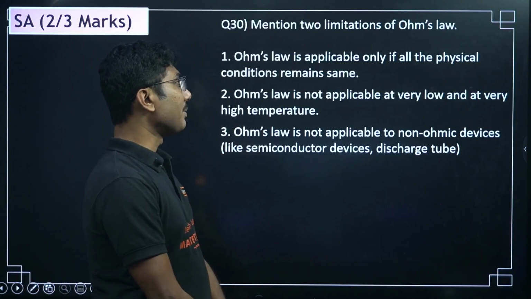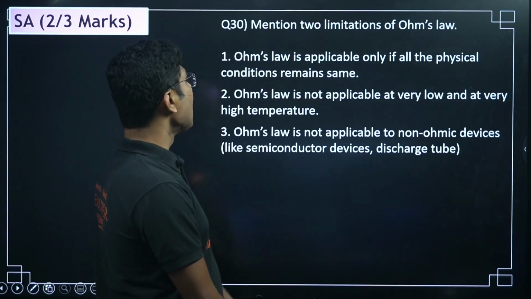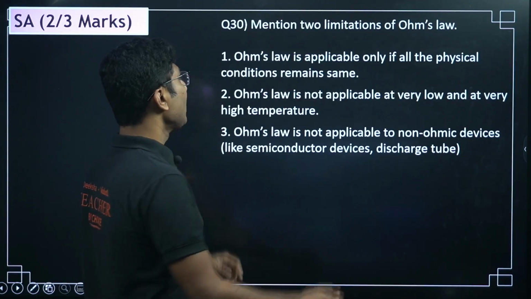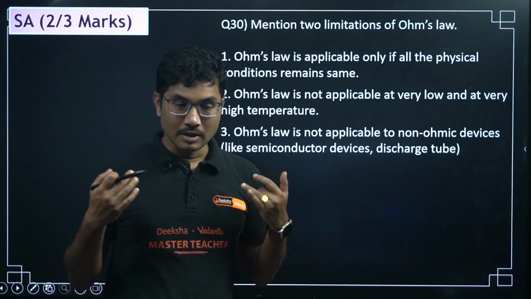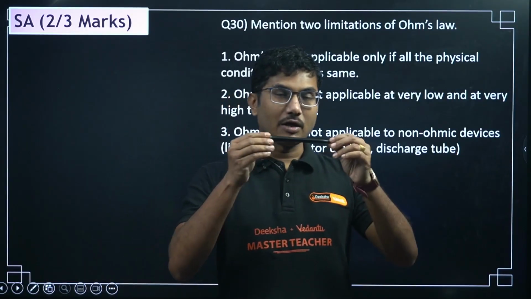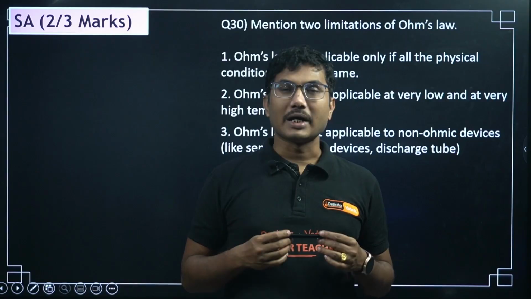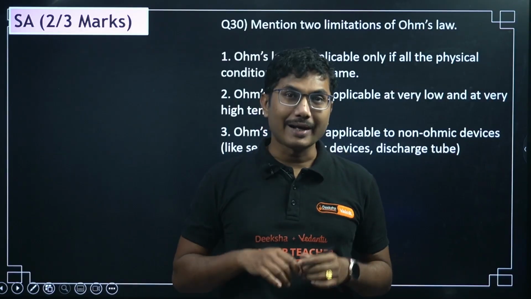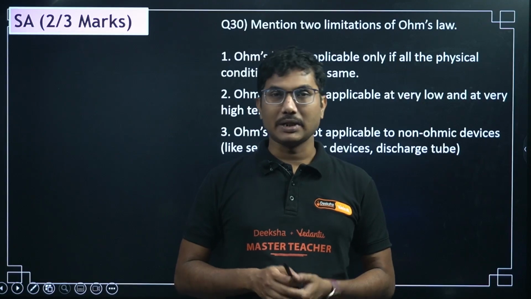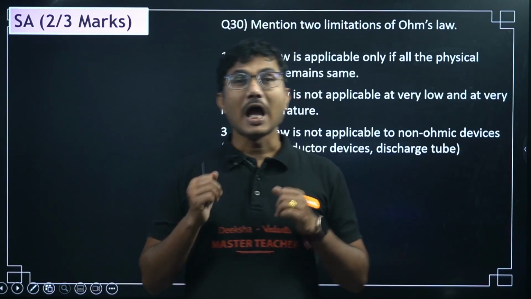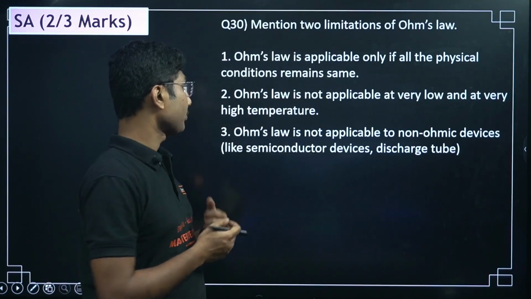Ohm's law is applicable only if all the physical conditions remain the same. Suppose you are using a copper wire, you are sending some current through it and suddenly the copper wire melts. Then definitely Ohm's law will not be applicable. So all the physical conditions have to remain the same.